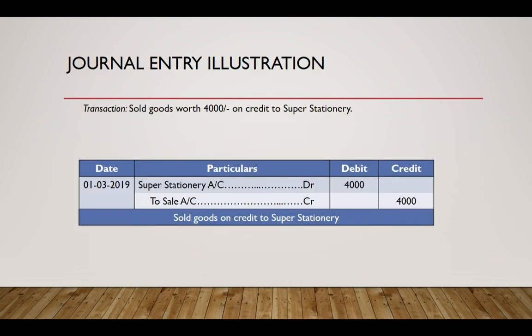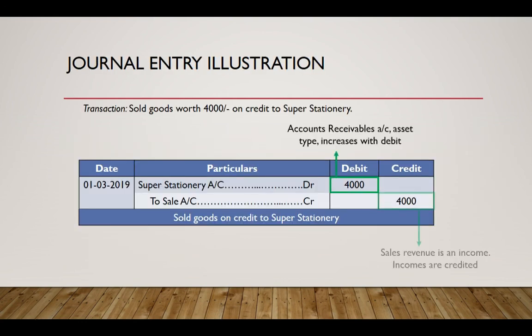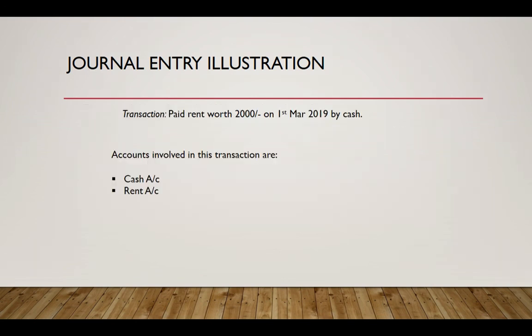We debited the buyer's account and credited the sales account. When we debit the accounts receivable account, we debit in the name of the buyer so that the due amount can be associated with the buyer. Now let's proceed towards the next transaction.